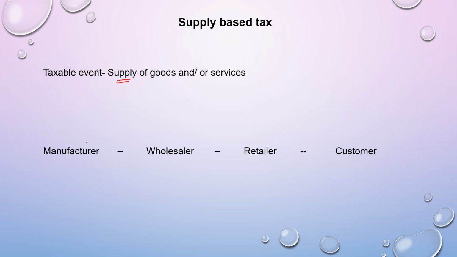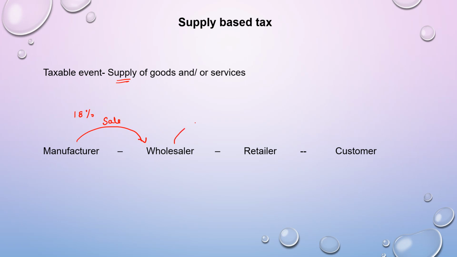So to understand it, suppose we'll take this case where there is a manufacturer who manufactures the goods. Probably the GST percentage on that particular product is 18%. So when he supplies those goods to the wholesaler, he is making a sale here, there is a supply taking place. At that time, he will charge 18% GST. The wholesaler will pay the GST to the manufacturer and the manufacturer collects that GST.